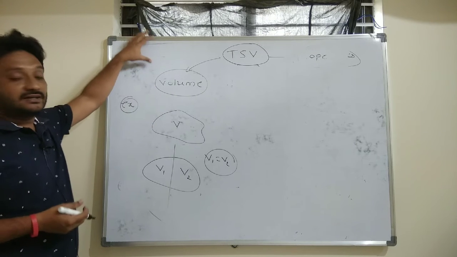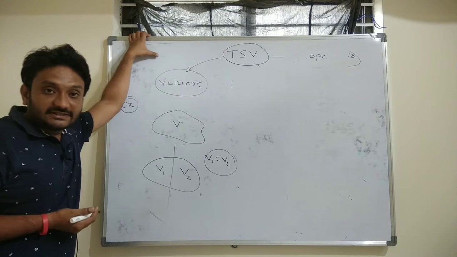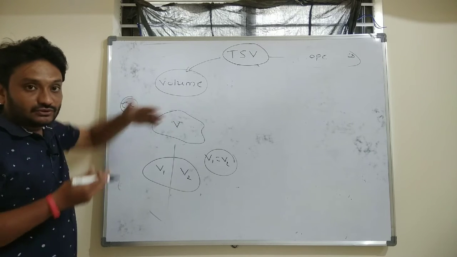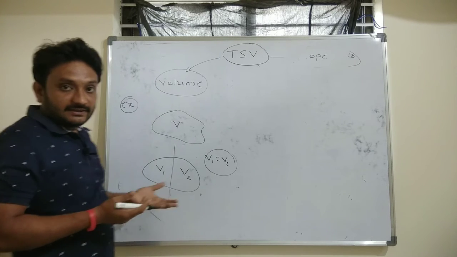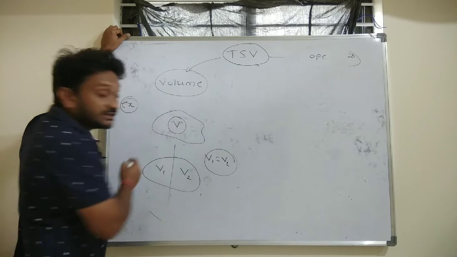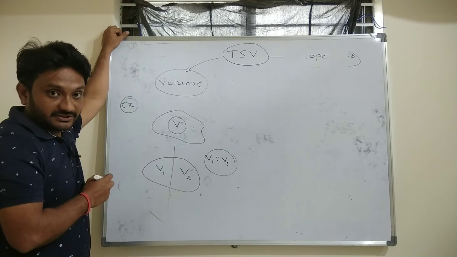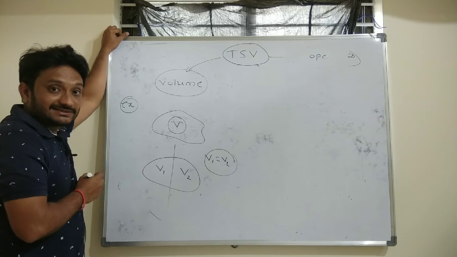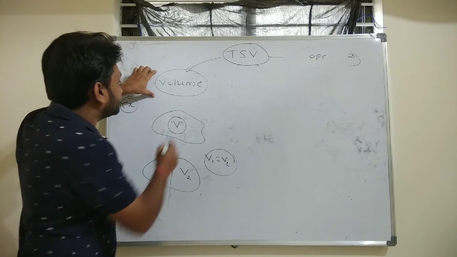So how to decide whether the volume is intensive or extensive: when you divide any system into two equal halves, if the relevant variable is unchanged, then we will call it intensive.